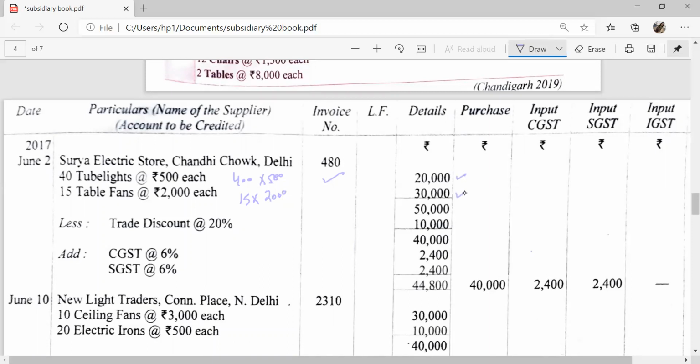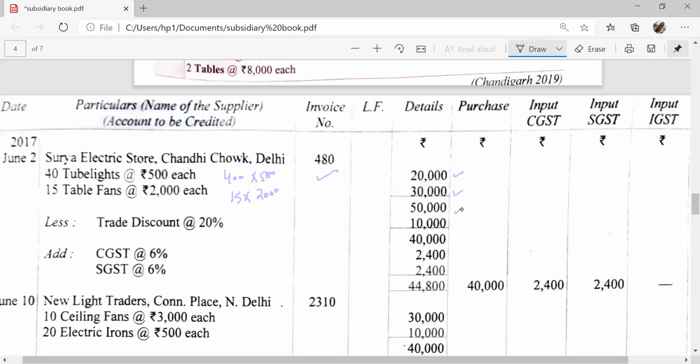Total purchases are 50,000 and discount of 20%, 50,000 into 20%, and trade discount is 10,000.